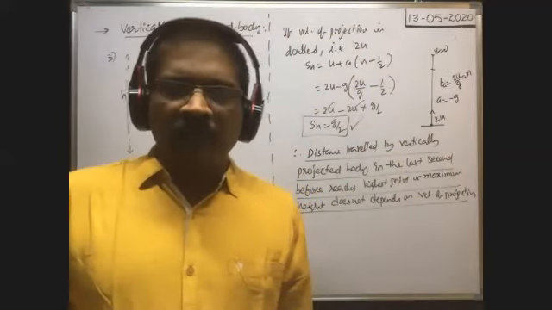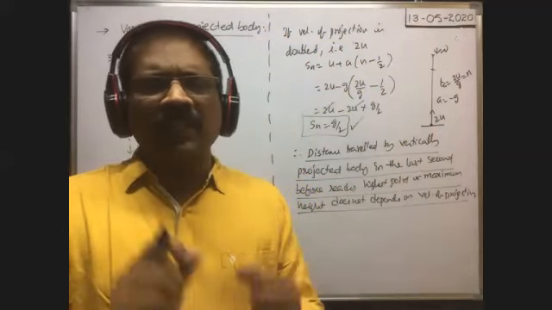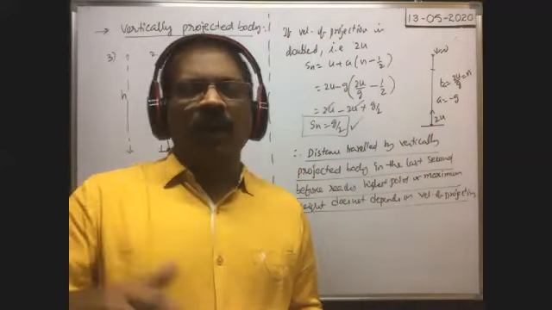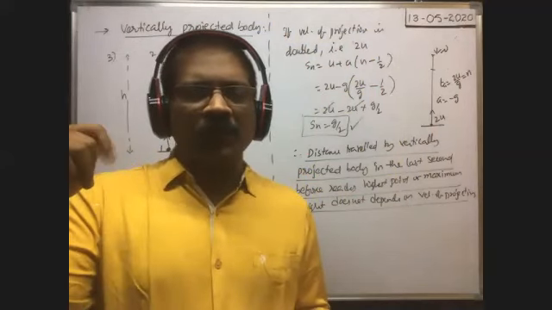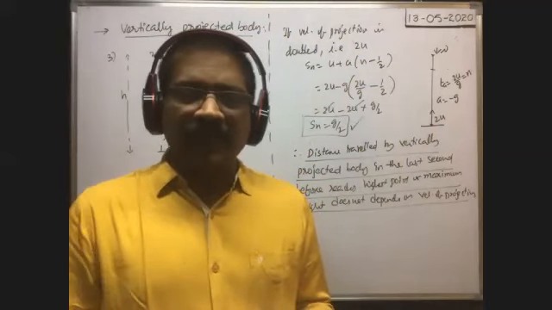The vertical projection of a body does not depend on the mass. Whatever the mass, when the body is projected with a velocity u, the maximum height is equal to u square by 2g, and the time of flight is equal to 2u by g, etc. It does not depend on the mass.